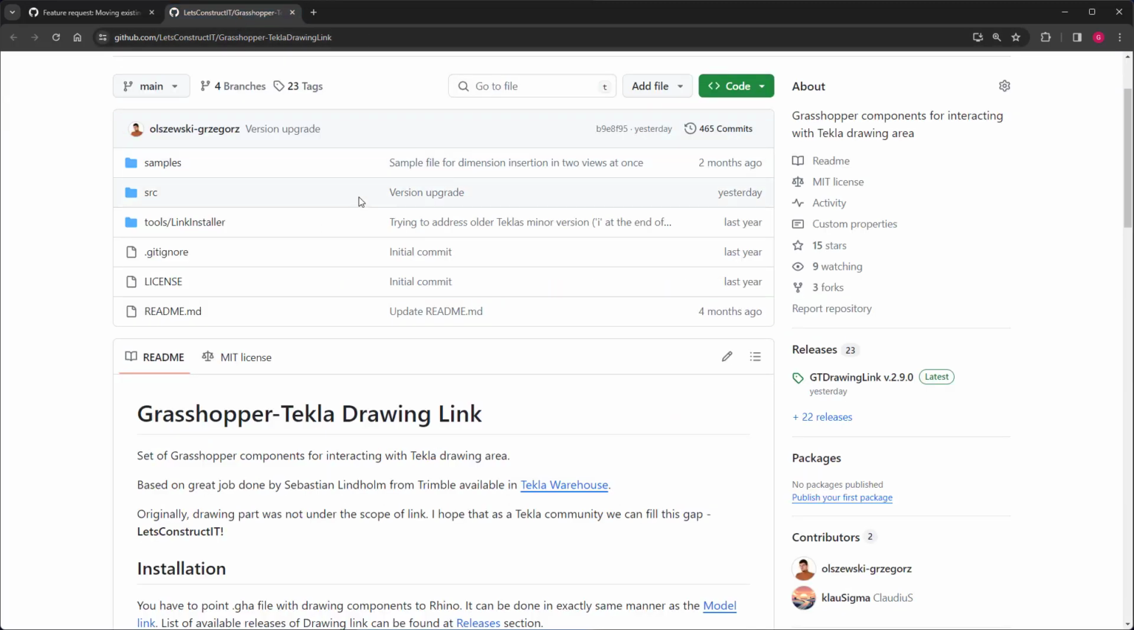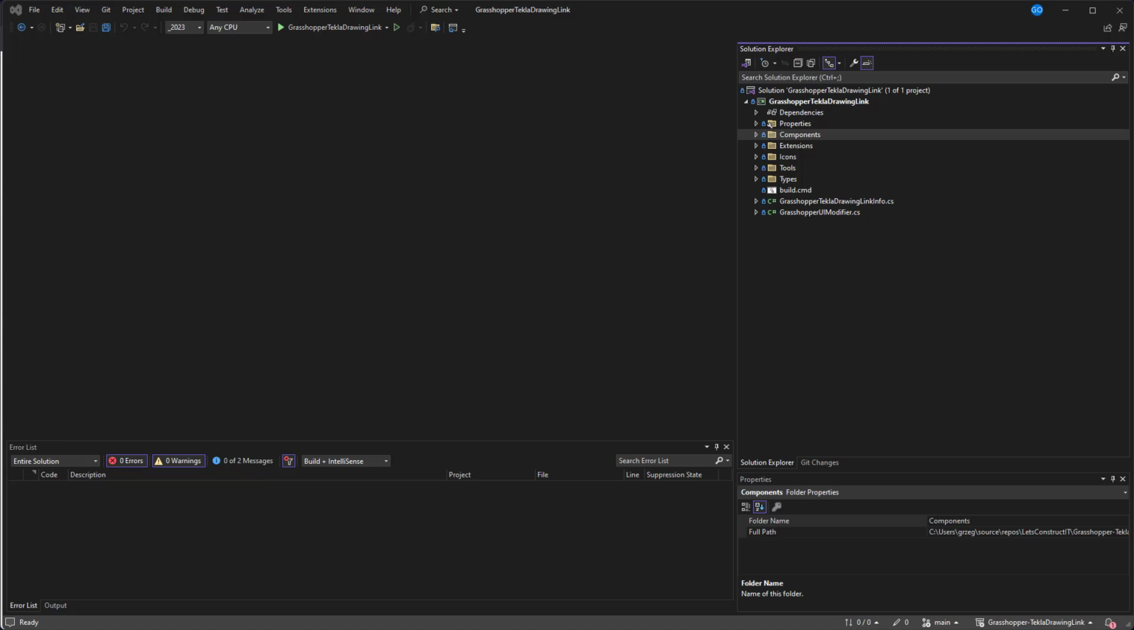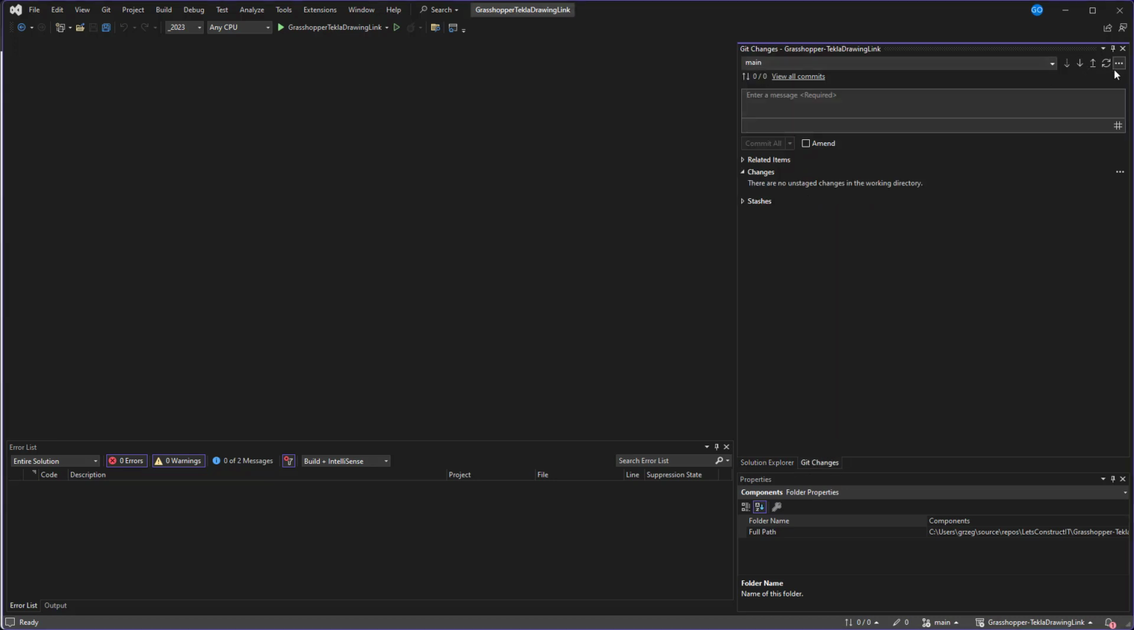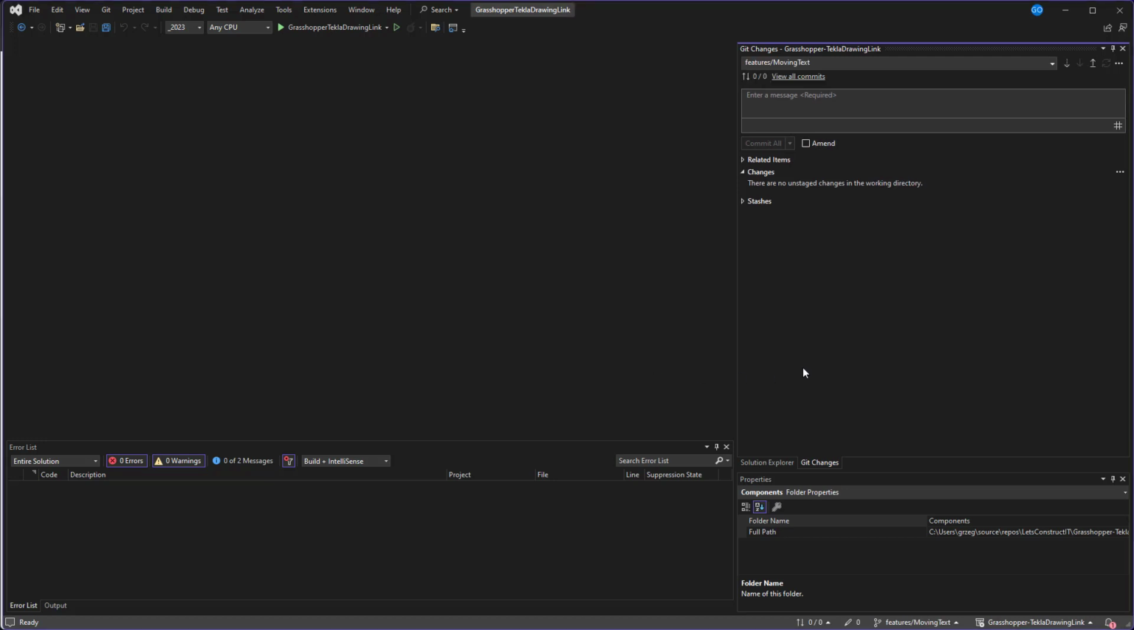So at first we need the source code, which can be downloaded from the GitHub, and we can always download it as a zip or connect from the Git. And in the Visual Studio, okay, so here we are in the Visual Studio. Let's start with creation of a new branch, starting from the main one. And let's name it like the features, text moving, whatever. Okay, let's start with a separate branch.